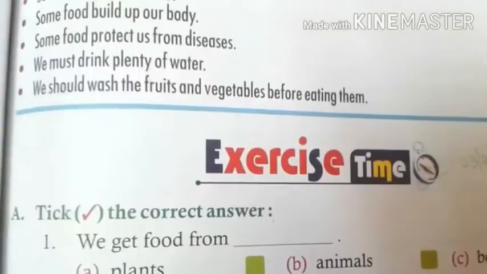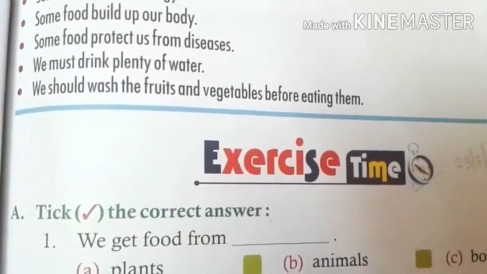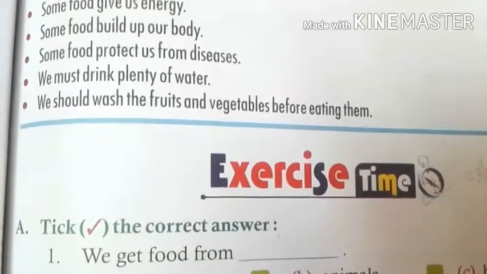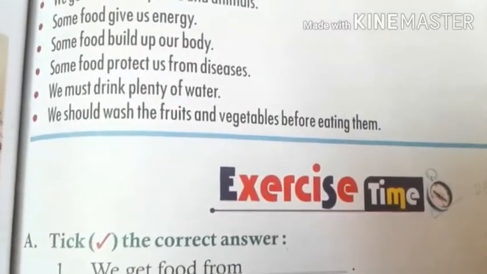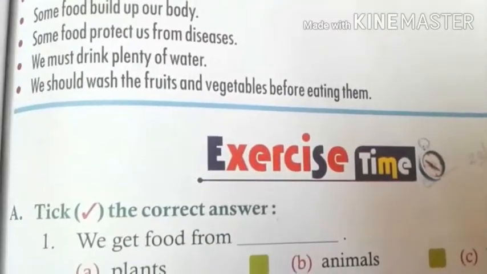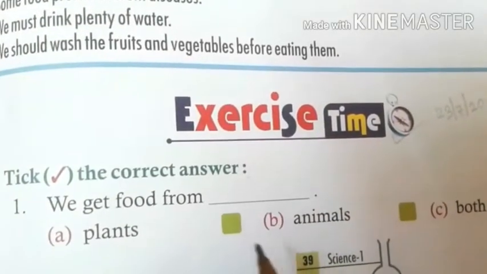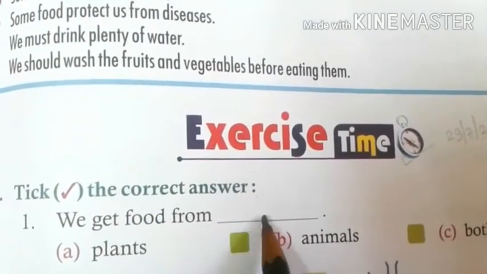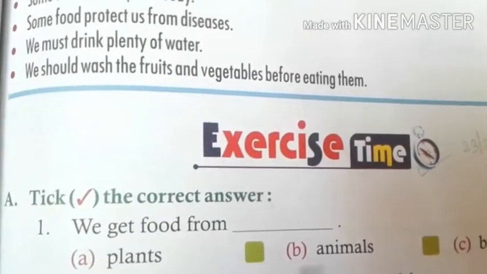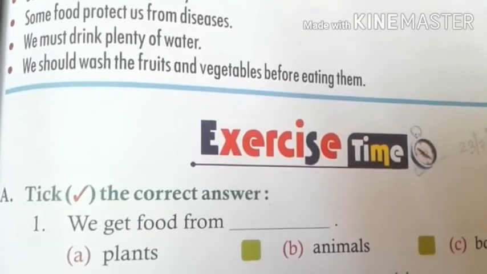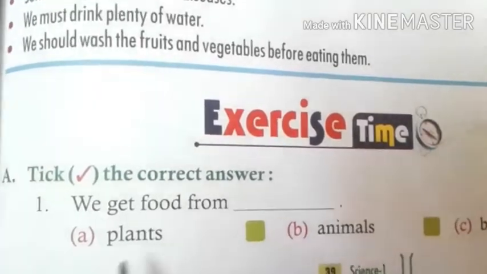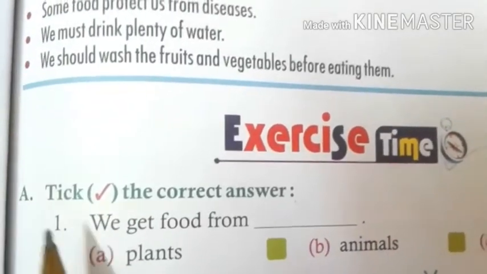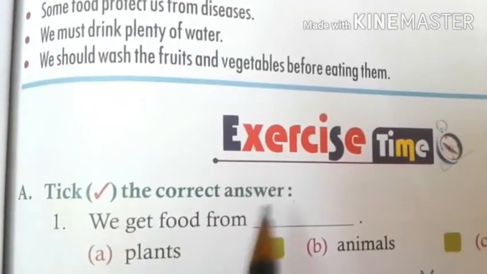Now let's see what is written here. Exercise time. So the first exercise is tick the correct answer. So we will tick the correct answers from the given options. First tick in the box and then write that correct answer here in the blanks given and fill in the blanks to complete the proper sentence. Let's start, students.